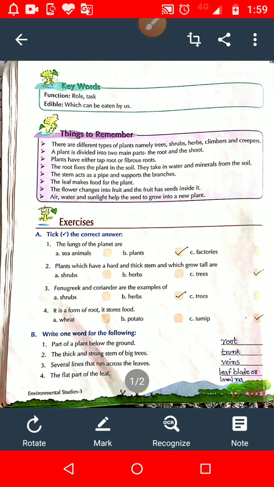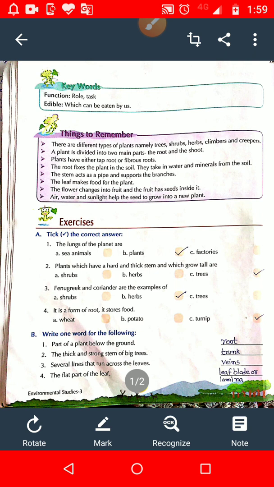Usually the stem has a small hook, or you can say tendrils, which bind around the support as they climb on others. They are called climbers. Example, money plant, grapevine, etc. And what are creepers? There are some plants which have thin and weak stems.